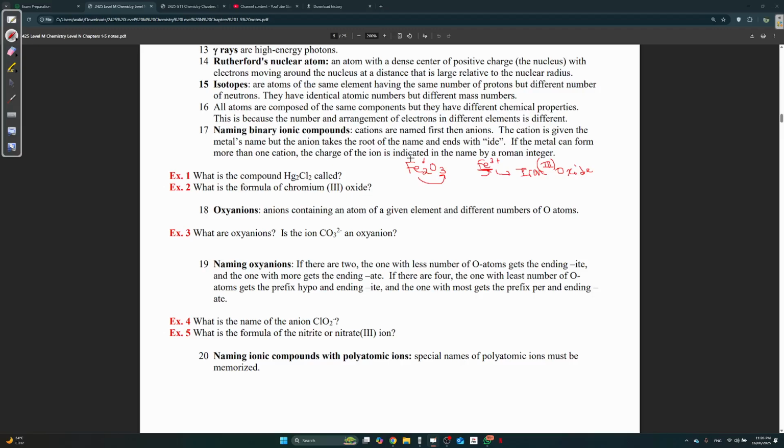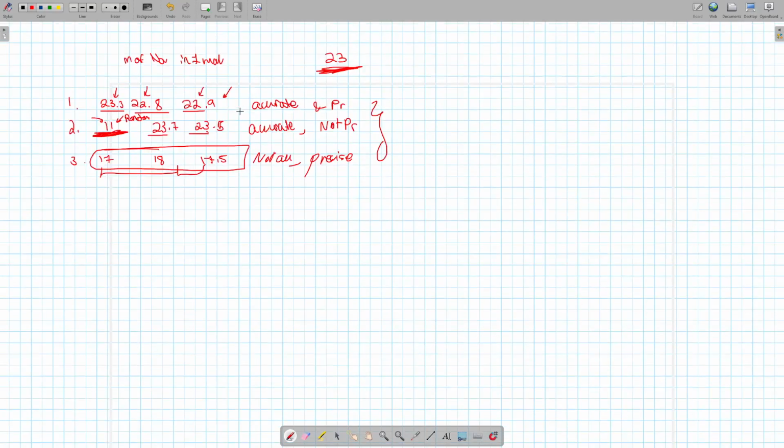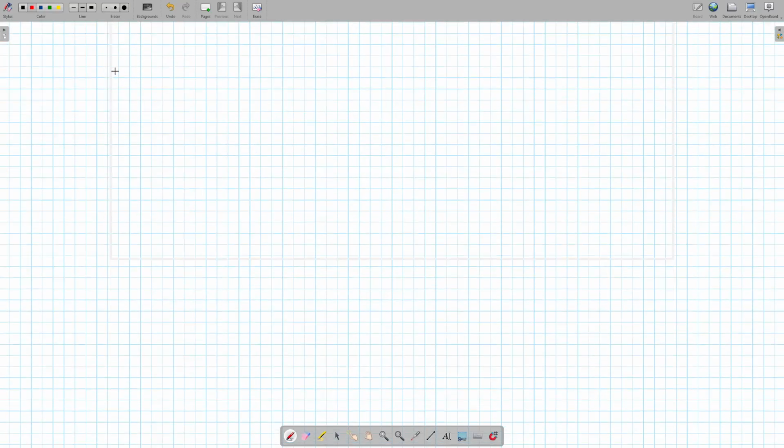Now, are there any exceptions among transition metals? Any examples I can give you? These are the notes my teacher gave me. The most common ones, I'll tell you what they are. So let me open the board. First thing is Hg, which is mercury. It exists sometimes as diatomic and monatomic. When it exists as diatomic, we say it's mercury(I). And when it's monatomic, it's the opposite, it's mercury(II).